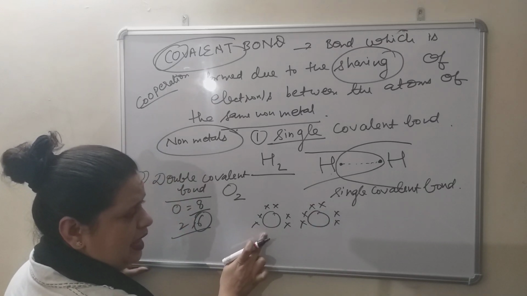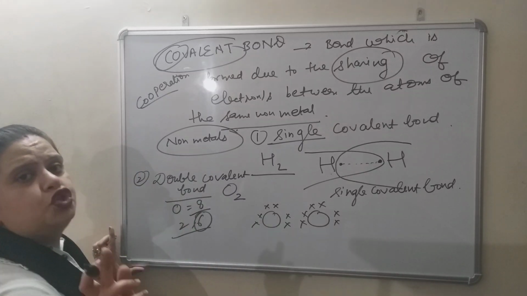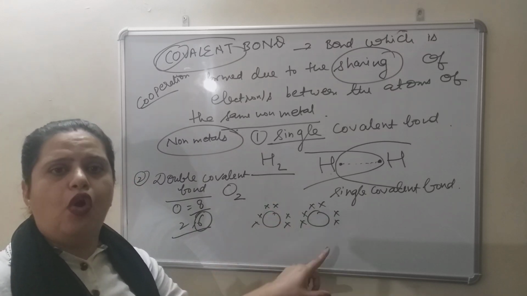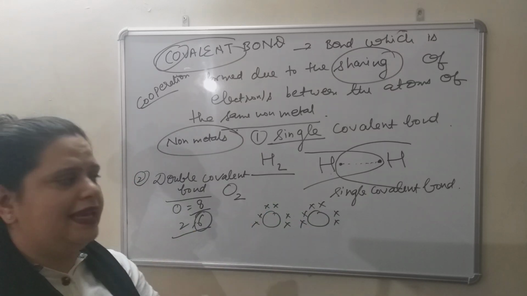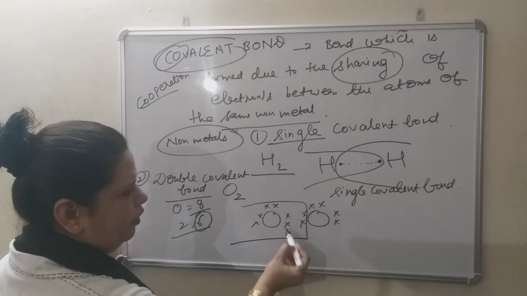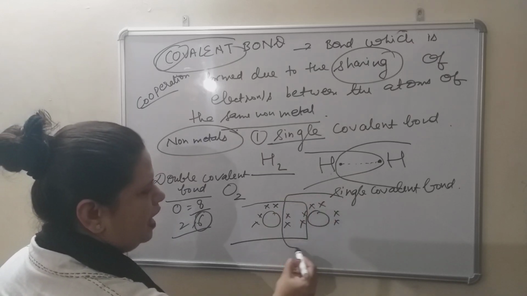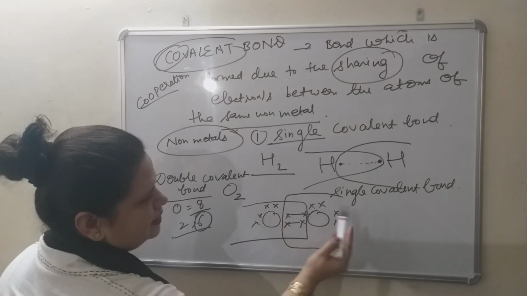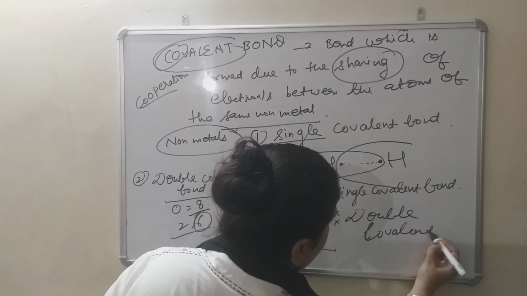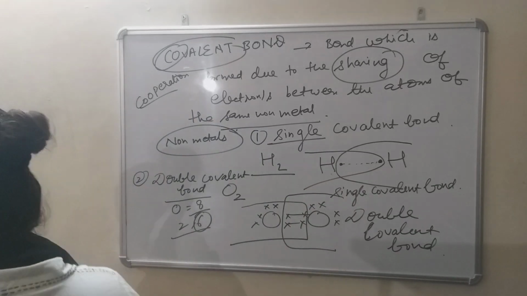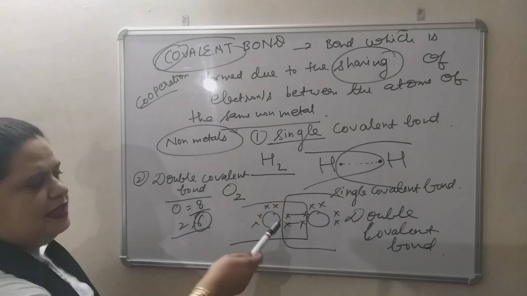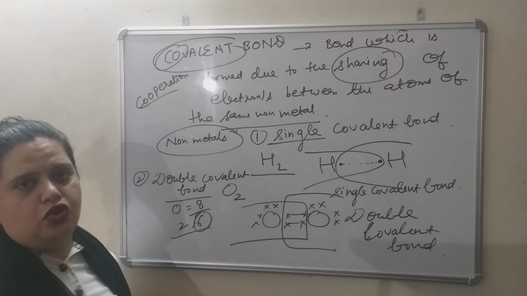Neither this atom is stable, because according to rule 8 electrons should be there in the second shell. इसमें 6 है. In the same manner, this is also unstable. According to rule 8 electrons should be there in second shell. So ये lose नहीं करेगा, ये इसको share कर लेगा. Now you can count 3, 4, 5, 6, 7, 8. For this also, if you will count 3, 4, 5, 6, 7, 8, and this double covalent bond is formed. Double covalent bond present between the 2 atoms of oxygen. This is single covalent bond where 1 pair of electron is being shared. This is double covalent bond where 2 pair of electrons are being shared.